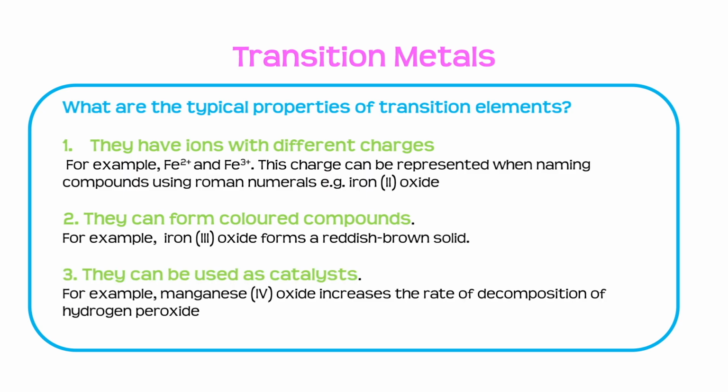And finally, they can be used as catalysts. For example, manganese 4 oxide increases the rate of decomposition of hydrogen peroxide. So there we have it. Those are the things we need to know about transition metals.